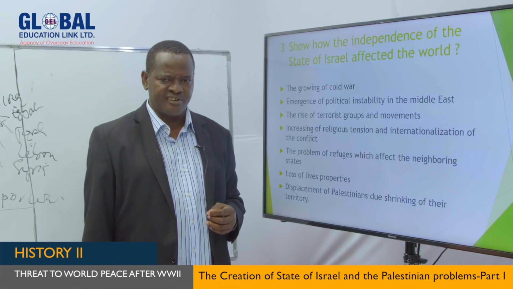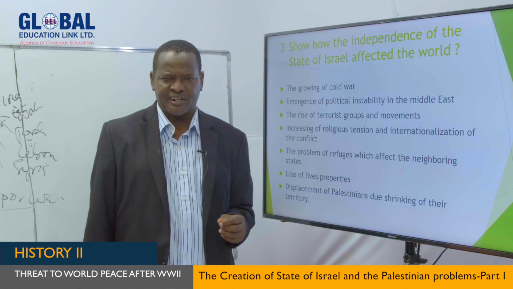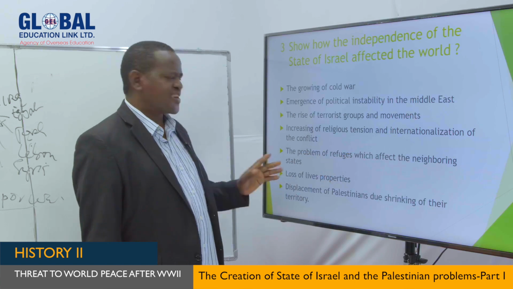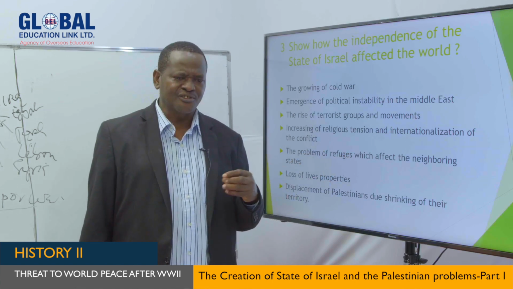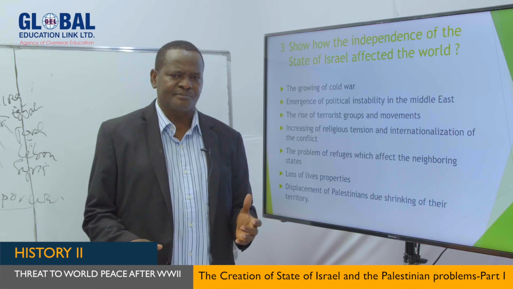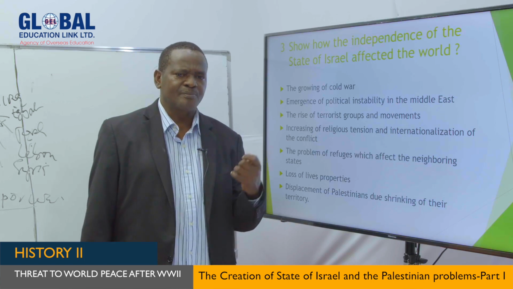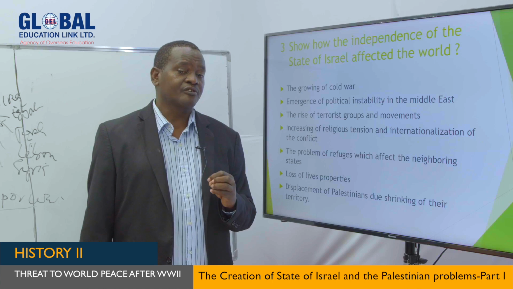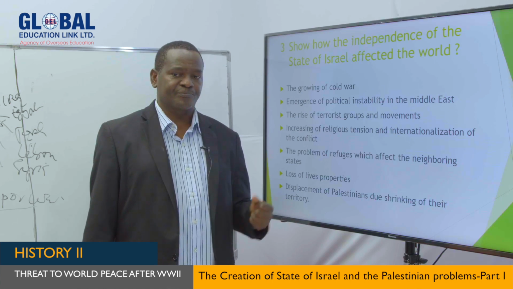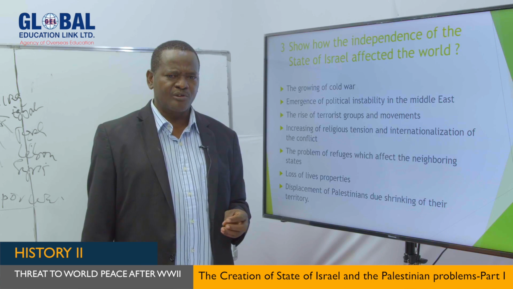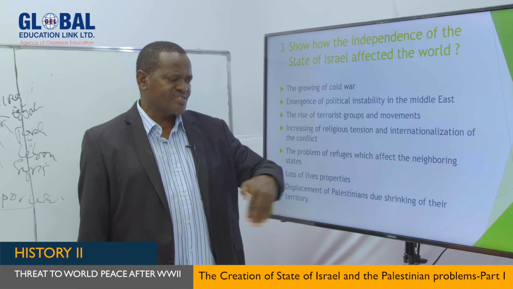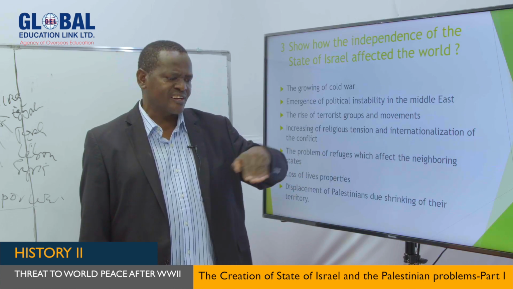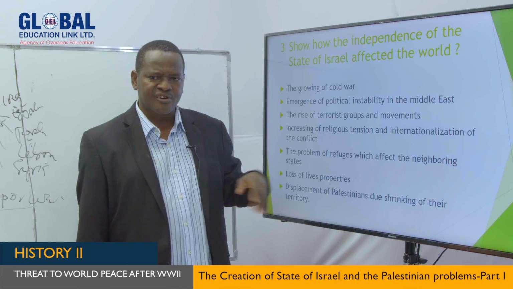There is religious tension in the area because of the importance of Jerusalem for Muslims, Christians, and Jews. Another point is the problem of refugees, which affects the neighboring countries. The problem of refugees does not only affect people who are refugees themselves, but it also affects people who live in the neighboring countries. For instance, people who live in Lebanon have never known peace because a lot of refugees from Palestine are arriving in their homes. In Jordan, also in Egypt, particularly people who live in the border areas, in Rafah, a lot of Palestinian refugees are crossing the Rafah crossing to go to Egypt.